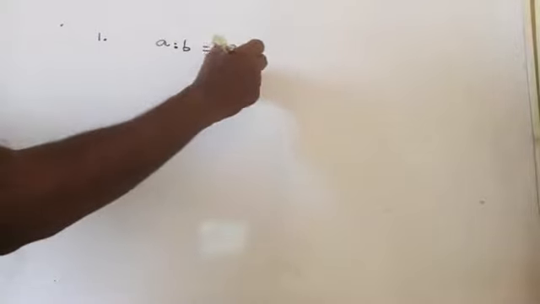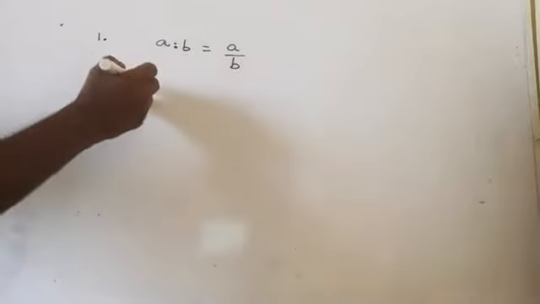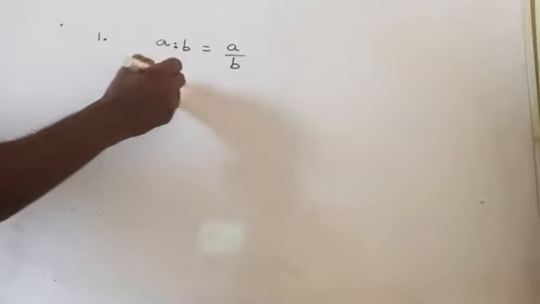Then the second point: how will you compare two ratios? If the two quantities are A is to B, then A is to B can be written as A by B. For example, 3 kilometer to 3000 meter.